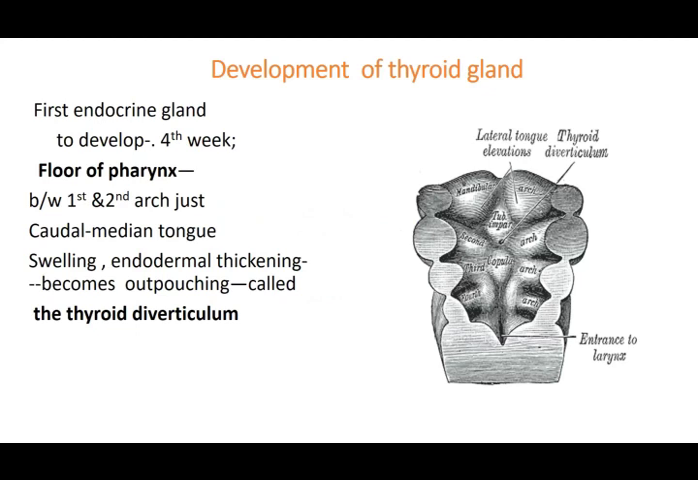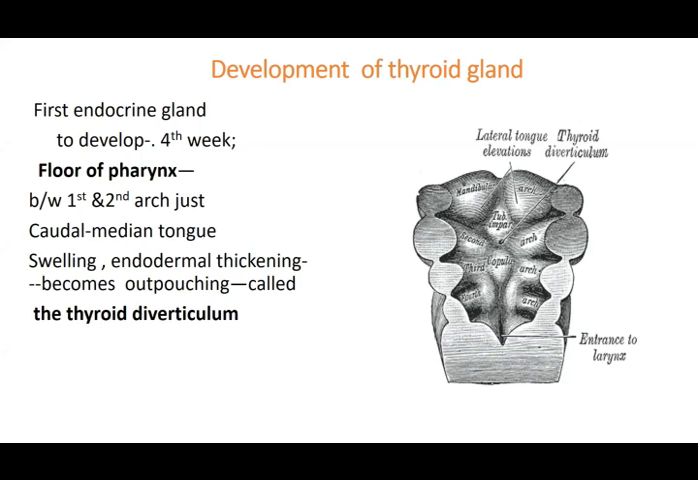If you see this again in the floor and you see the diagram, that is the first arch, mandibular, second arch, third arch. In front you had the tubercle, that is the site where you start developing. That was your tuberculum impar in front of the foramen cecum, and behind is the copula. The first to develop in the fourth week, in the floor of the pharynx between the first and the second arch, just caudal to the median tongue swelling, is this small swelling. This endodermal thickening becomes an outpocketing, that is called your thyroid diverticulum.